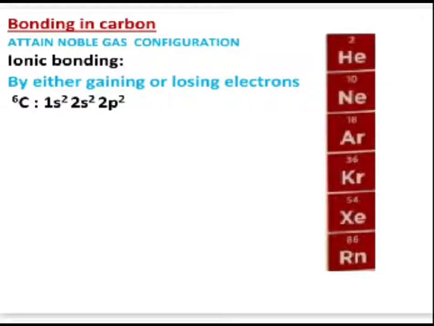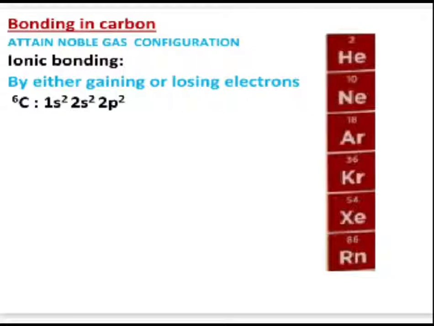Hello students, in this video let us understand about carbon and its compounds. We know carbon as an element is of immense significance to us both in its elemental form and its combined form, right? So let us find out about the bonding in carbon. Generally bonding is of two types we know. One is ionic bonding and the other is covalent bonding.